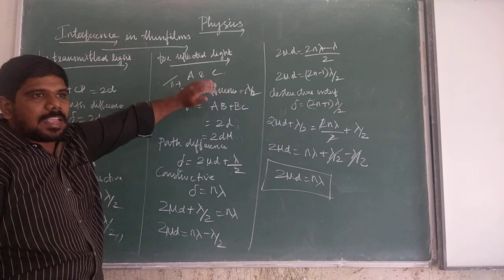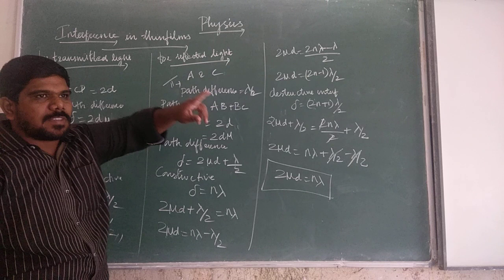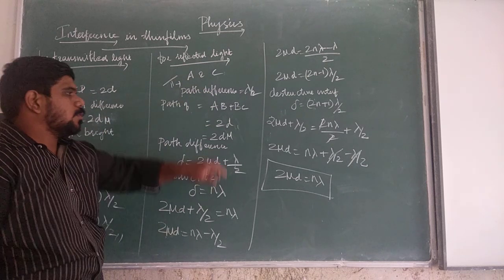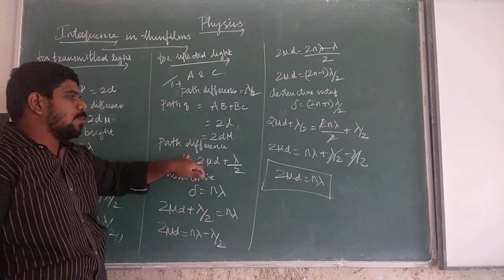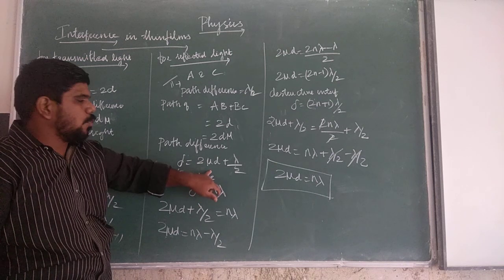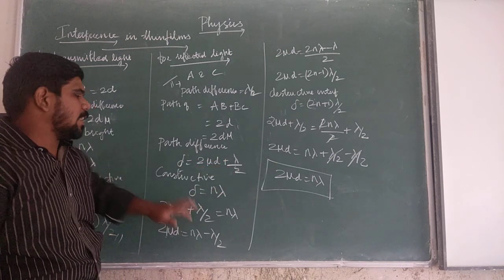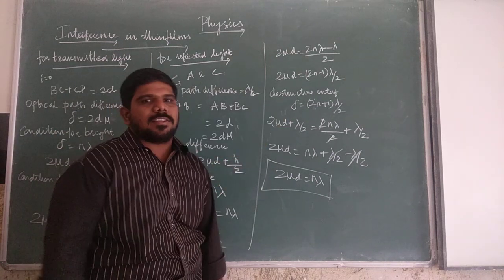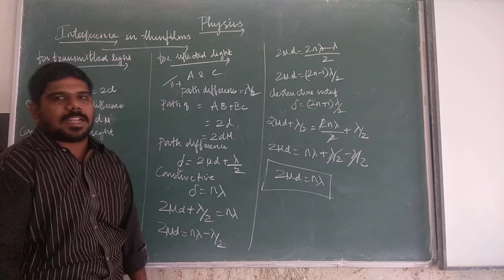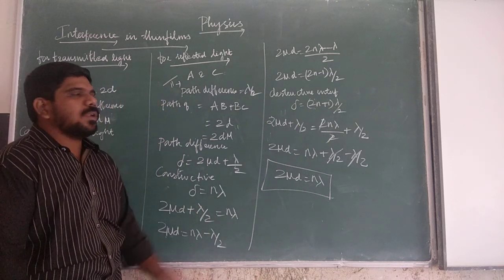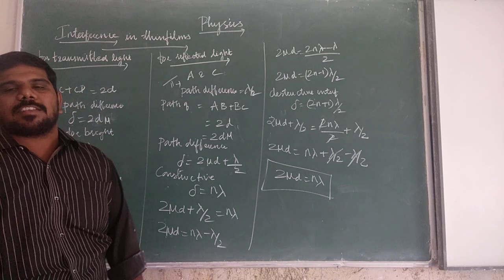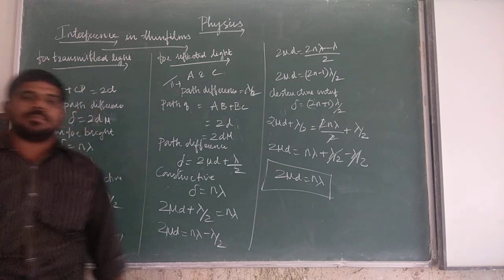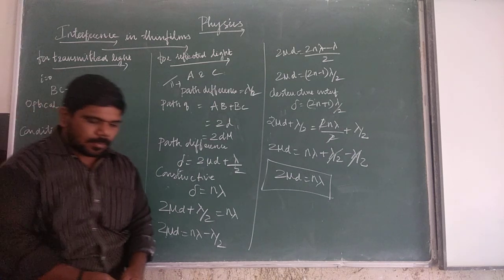In addition, when a ray moves from A to B plus B to C in a film of refractive index mu, you get 2d into mu. So the total path difference is equal to 2 mu d plus lambda by 2. Then we write the conditions for constructive and destructive interference. Clear? This will be one of the important 5-mark questions: the expression for interference in thin films. Clear?